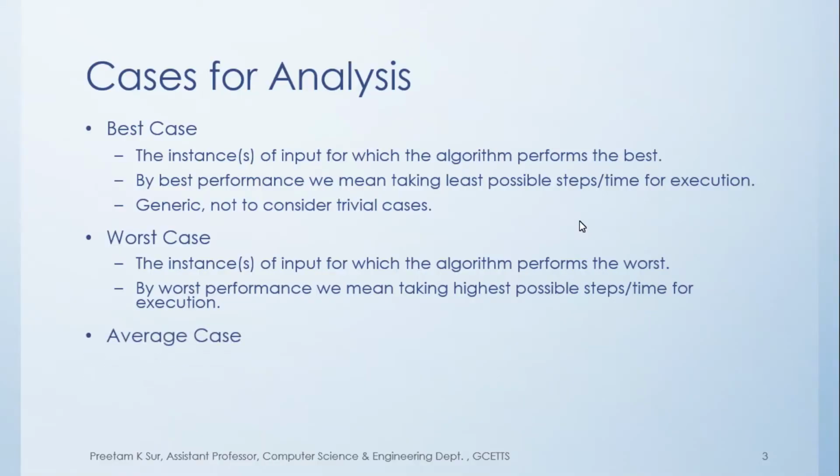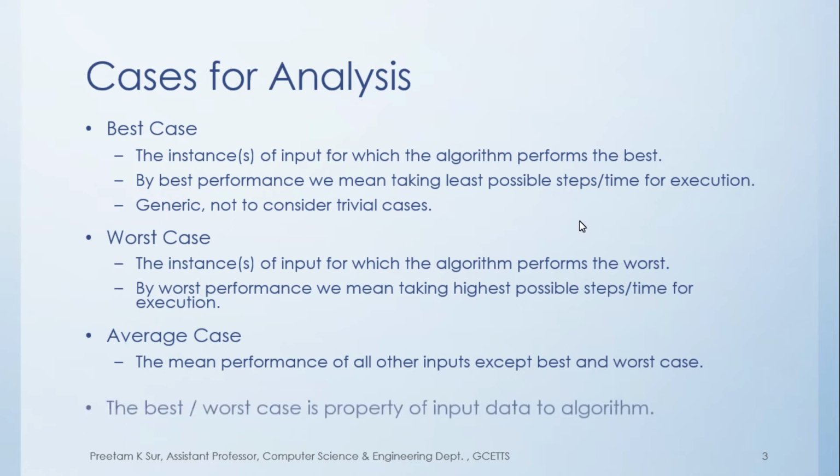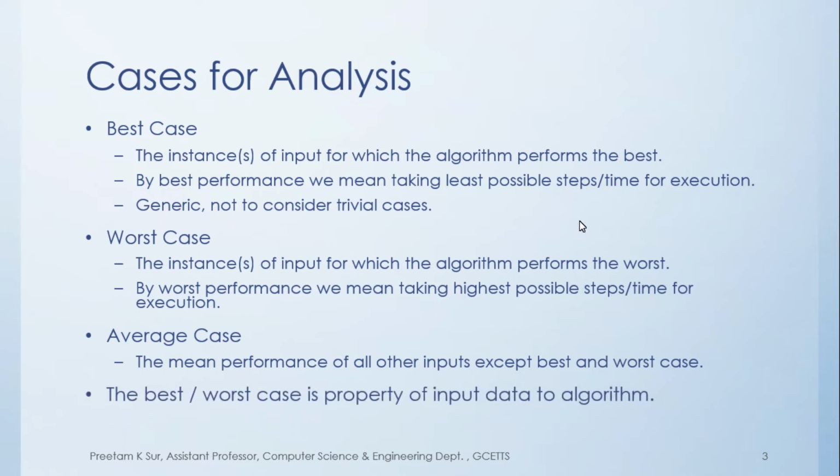Coming to the average case, it is nothing but the mean performance of all the other inputs except the best case and worst case. The mean performance means the average performance over all the inputs to the algorithm except the best case and worst case. So best case and worst case are again properties of the input data to the algorithm, and not the time of the algorithm.